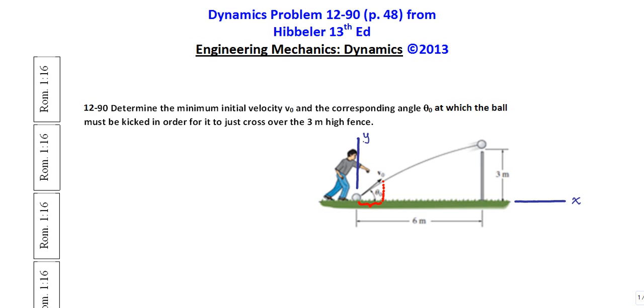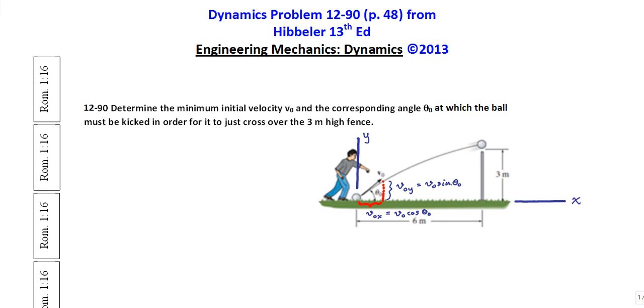The next thing that I would do, and this is something you've studied if you've looked into vectors, is to break this vector v naught into its horizontal and vertical components, and we can do that very simply by saying that the horizontal component, which I will call v sub 0 x or v naught x, is equal to the magnitude of the hypotenuse on this right triangle, which is v naught, times the cosine of the angle theta naught. Okay? And once you have that, you get the other one for free. The other one, which is the vertical component, v naught y, is equal to v naught times the sine of theta naught.